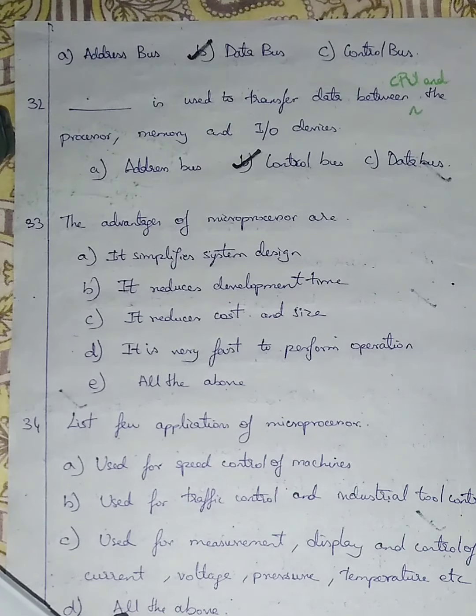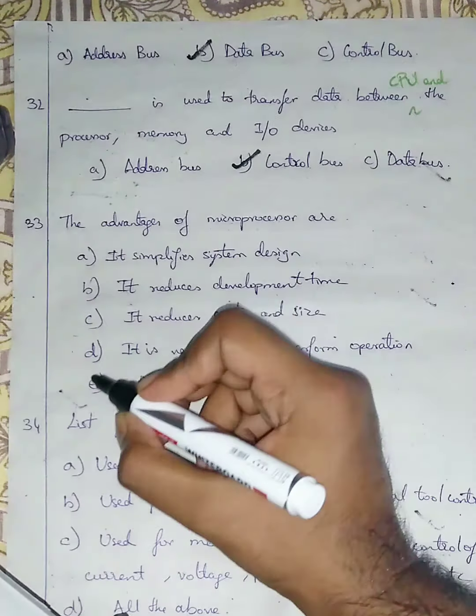It reduces cost and size. Definitely it's portable and compact in size, so it reduces cost and size. It is very fast to perform calculation. A calculator performs very fast calculation, and in a calculator also we use a microprocessor. So it is very fast and performs operations. It reduces cost and size, it reduces development time, it simplifies the system design. So we need option number E, all the above.